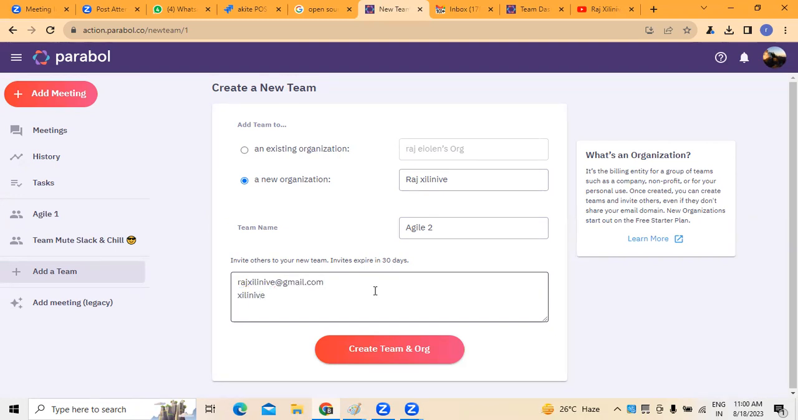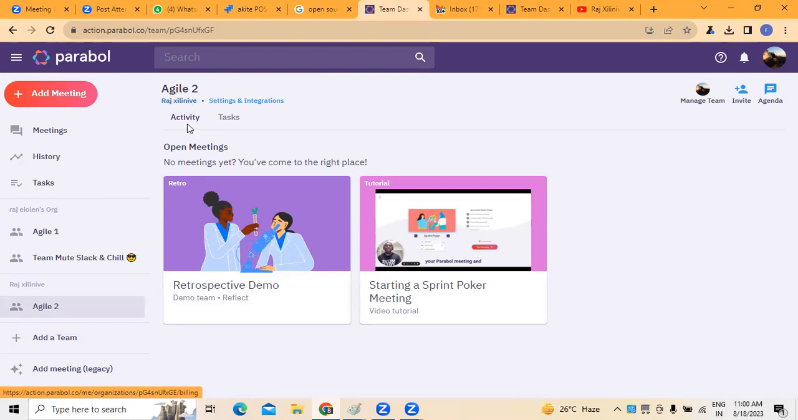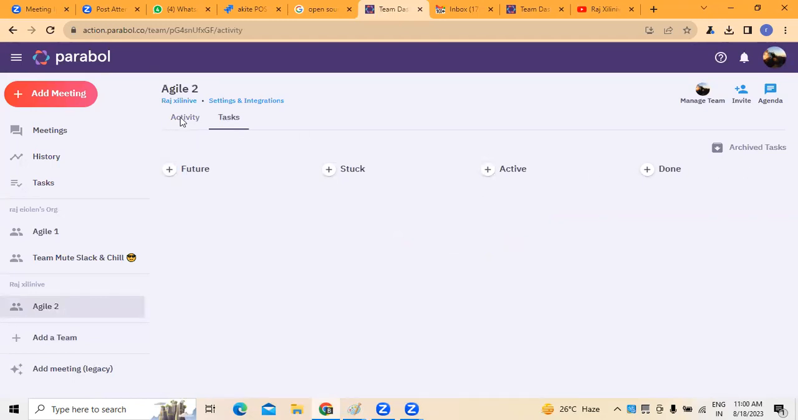I'm giving my own email IDs, where you can see there is an option called create team and org. So you can see here Agile 2, which was created. Now, if we have any integration settings to be made, we can do it. Otherwise, here we have to write the agenda, followed by the tasks, etc.